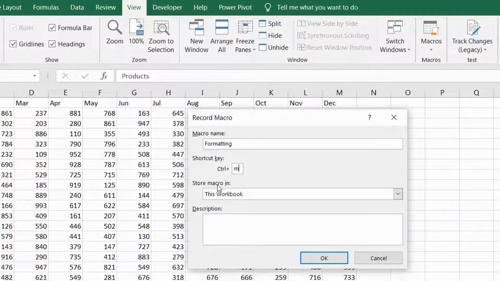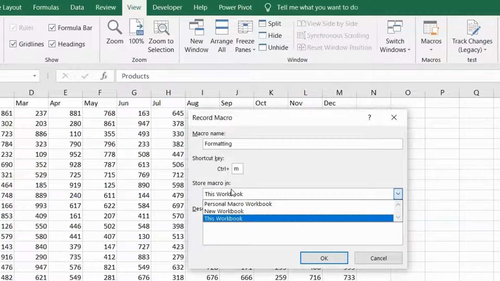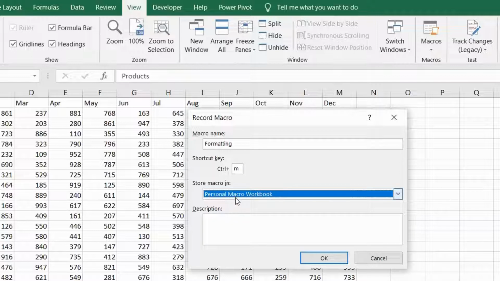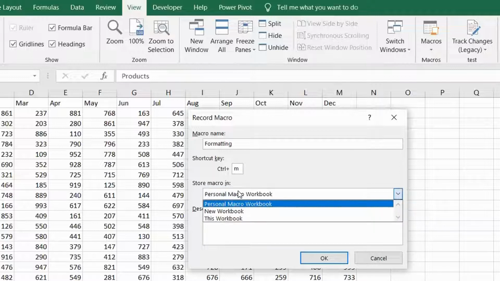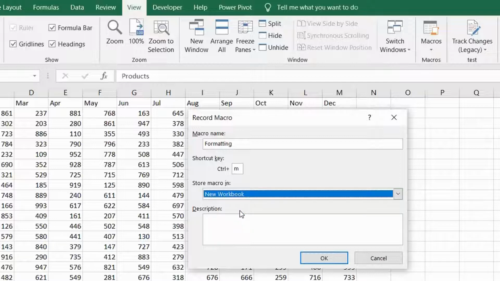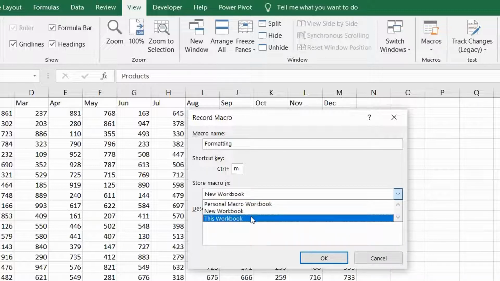Now, store macro in. It's asking where you want to store the macro. You can store a macro in three places. One is the personal macro workbook. If you save a macro in the personal macro workbook, it will work on all the files. You open any file, third, fourth, any file, it will work. New workbook is not of use as of now, because it copies the code and pastes it in a new file. If you wanted to give the code to some developer, you would use it, but for now just ignore that. And the main one, which is our use, is this workbook.